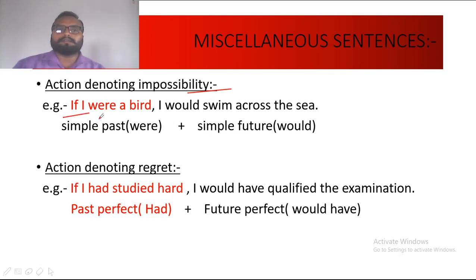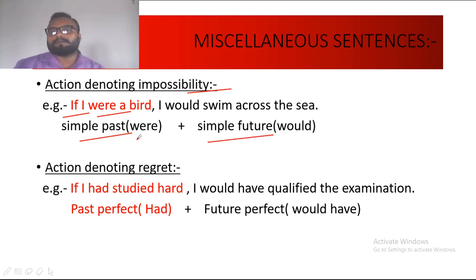Similarly here the sentence is suppositional and it starts with if, therefore it is followed by were. So this type of action which is not possible will take this structure, that is simple past plus simple future. But in simple past again it will take were with it.